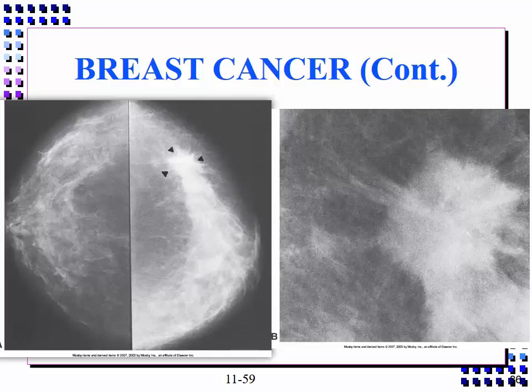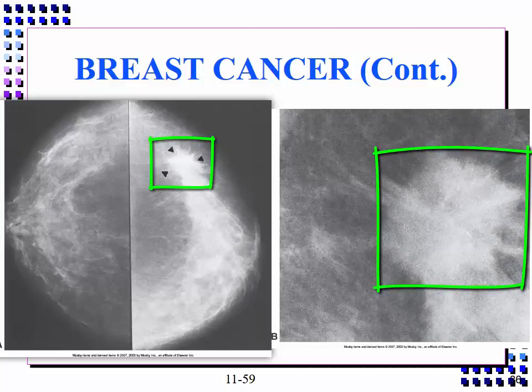The typical malignant tumor mass is poorly defined with areas of distortion, has irregular margins, and demonstrates numerous fine linear strands or spicules radiating out from the mass. And we can see that in both the right and left CC views as well as the MAG view in these images.